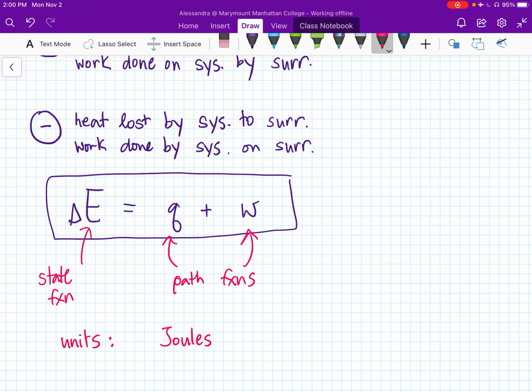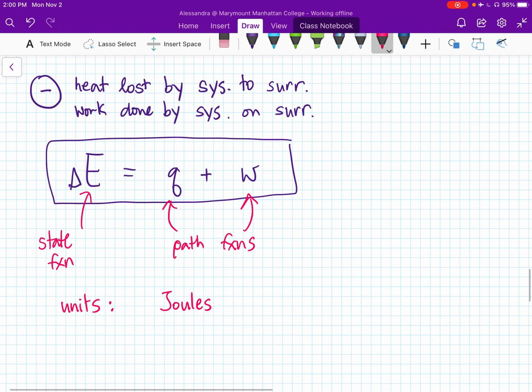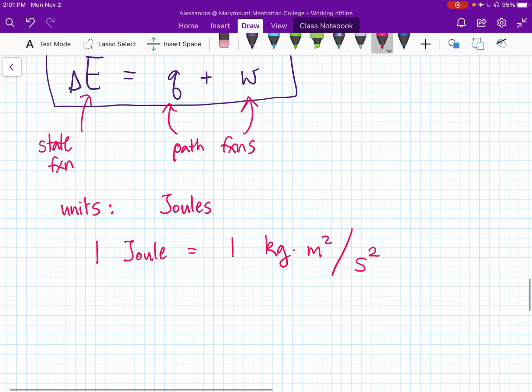There's lots of different units you can use for energy, but joules are the one you're going to see most frequently, and you can scale it up, for example, to make a kilojoule. You should know that 1 joule is equal to 1 kilogram meter squared per second squared. So you can do some unit conversions.